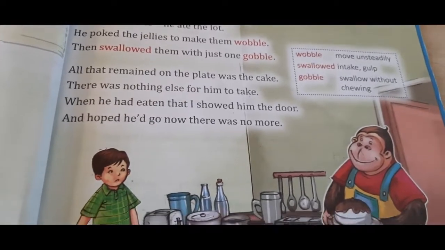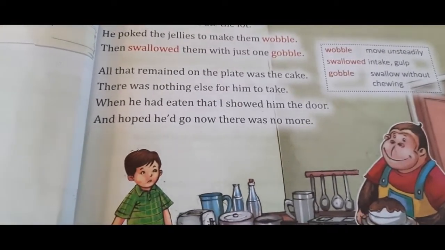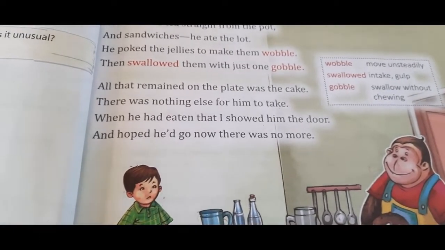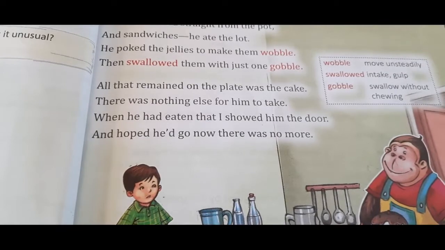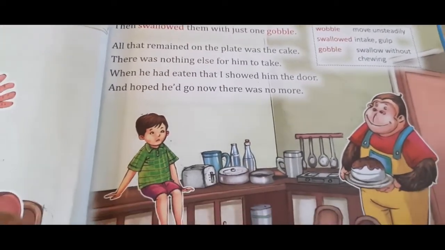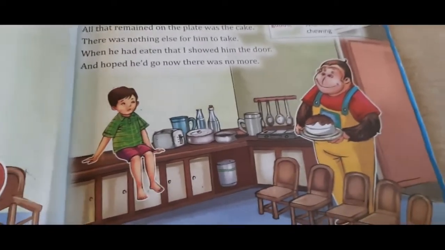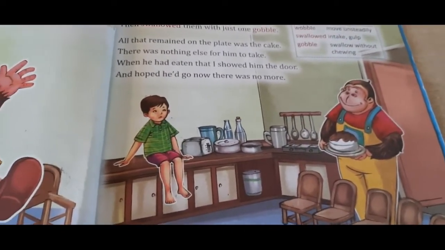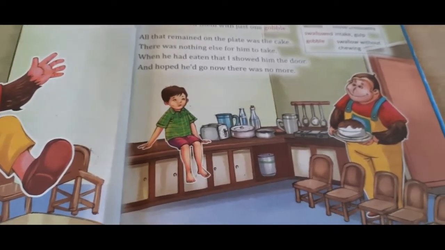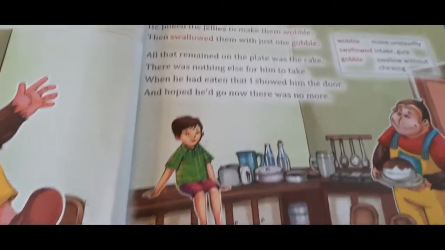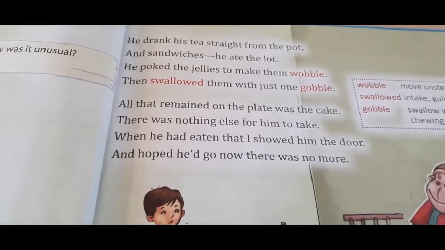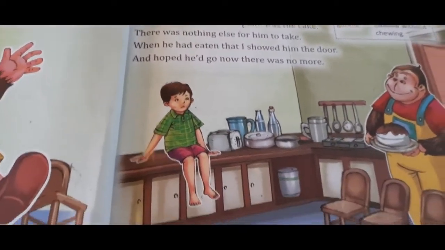So the little boy thought that if he showed the gorilla the way to the door, then the gorilla would go. The little boy had shown the gorilla the way to the door, because he thought that now there is no more food, so he could easily go.